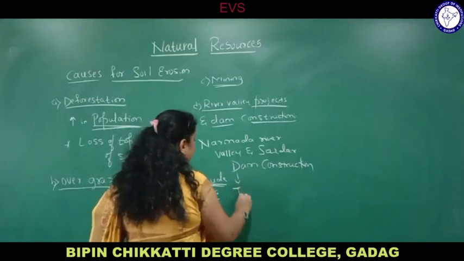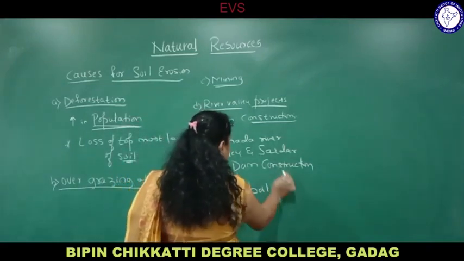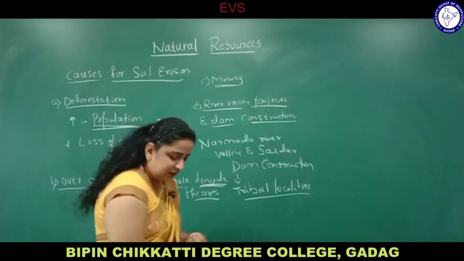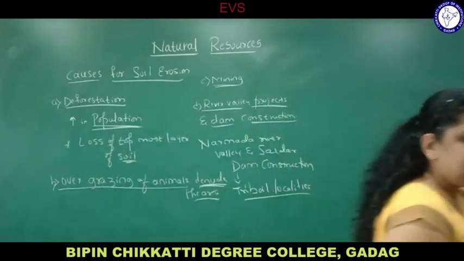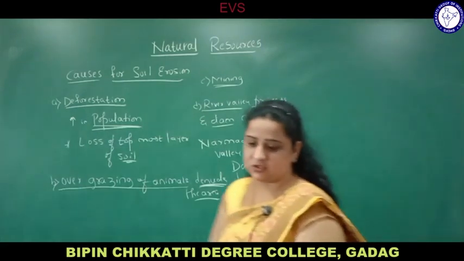So this is affecting tribals or tribal localities. Tribal localities are completely affected by these rehabilitation problems. You can say rehabilitation is caused for these tribal people. So this is about the river valley projects and dam construction.